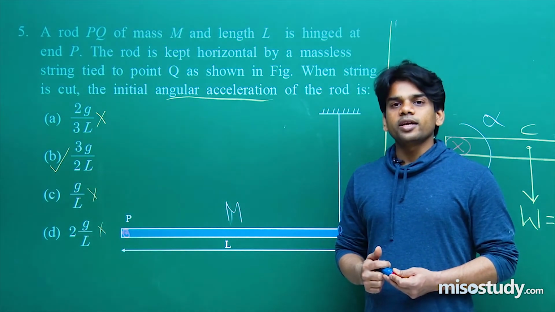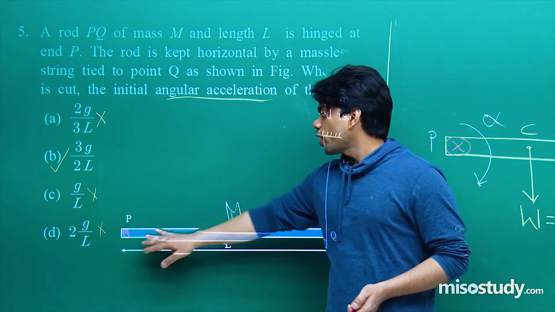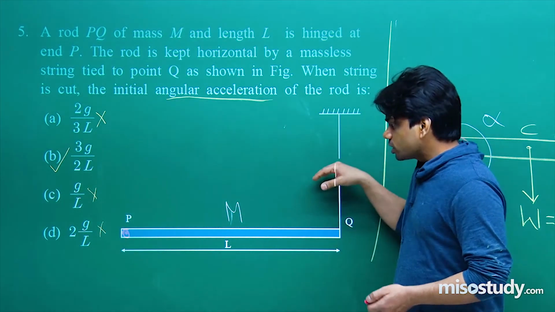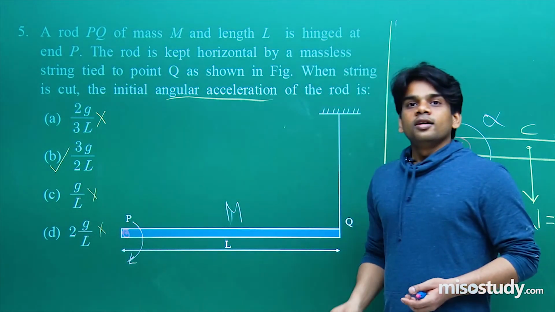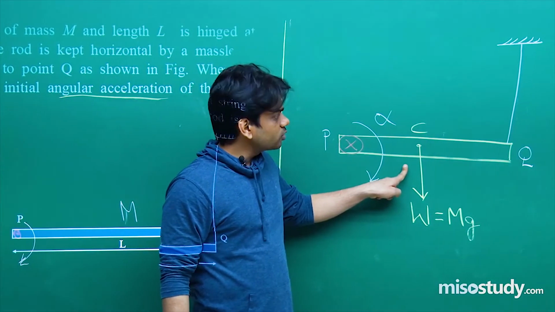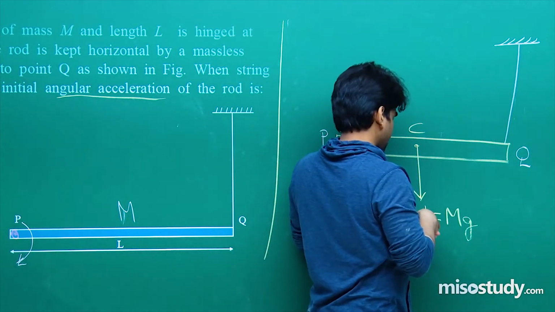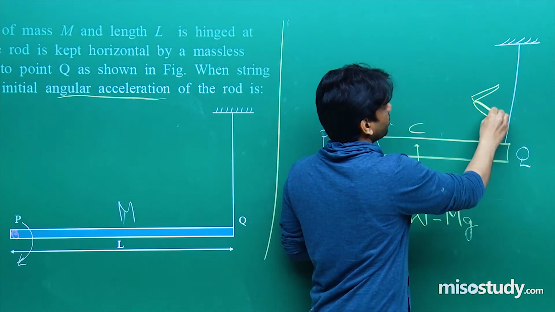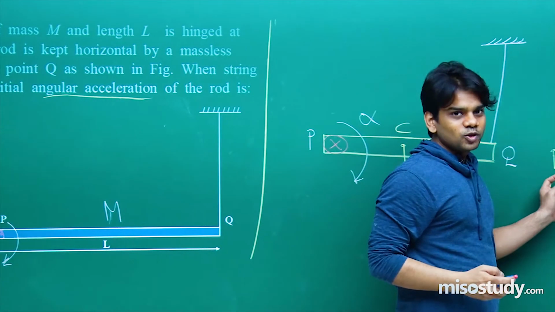Once again, I'll give you a quick recap of this question so that you have the understanding. The rod was hanging, hinged at this point, and this string was holding it. If you cut this string, it will rotate. It will fall in this way such that it starts rotating. This is the sense of rotation. See this diagram. This was the force acting, so there will be tension created in the string as you cut it. If we take a scissor and cut it, this will be the second figure that we reach.